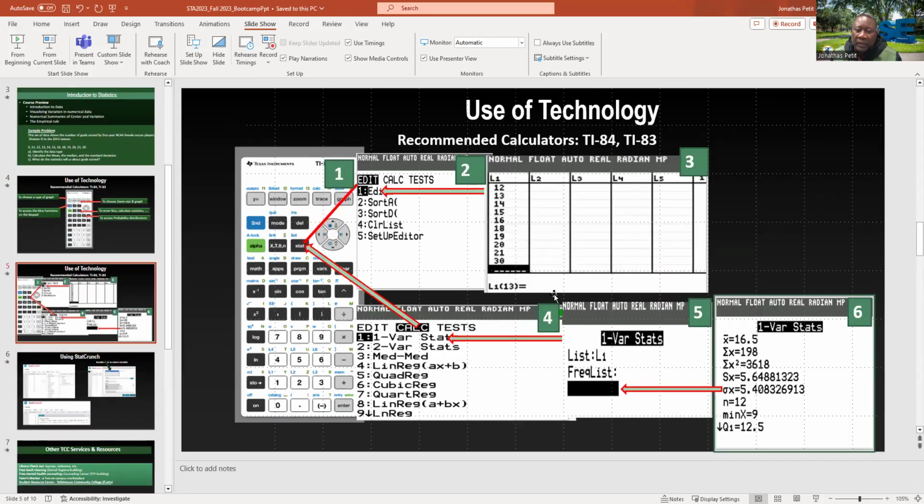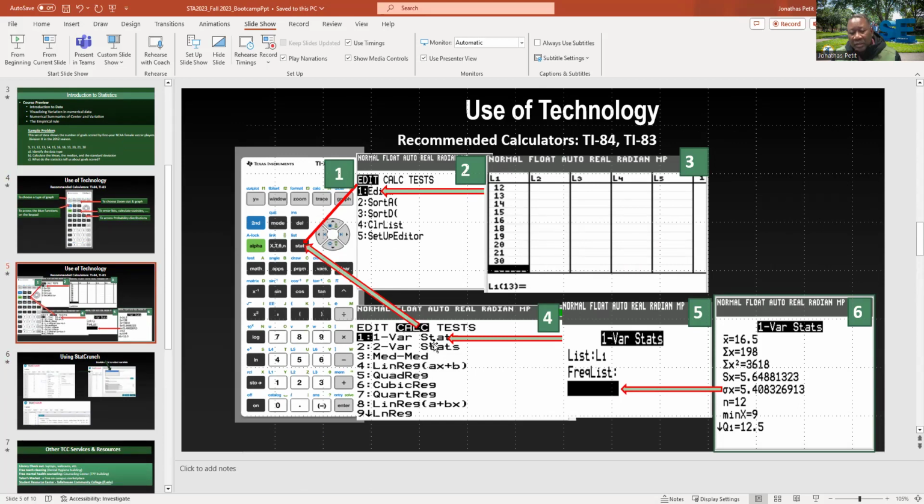Since we finished putting data in, what we have to do is go back to stat and, instead of edit this time, go to calc, because we're going to calculate the statistics that we need. Now, when you click on stat, it displays 1-Var Stats, 2-Var Stats, and so on.